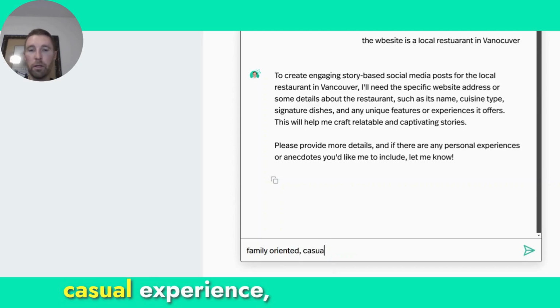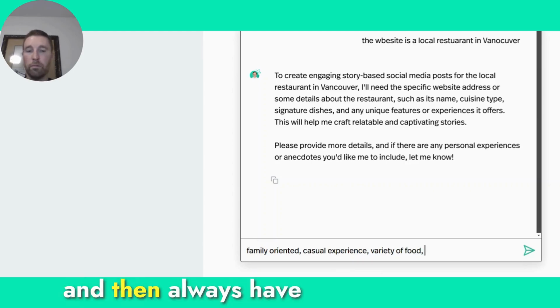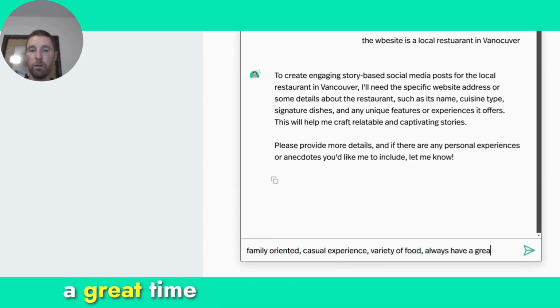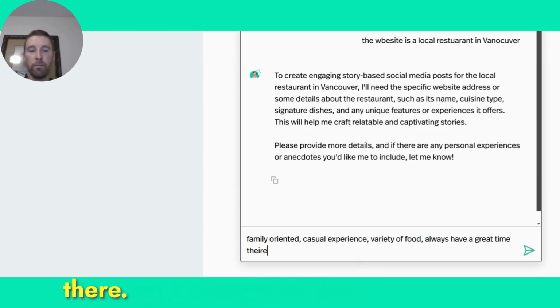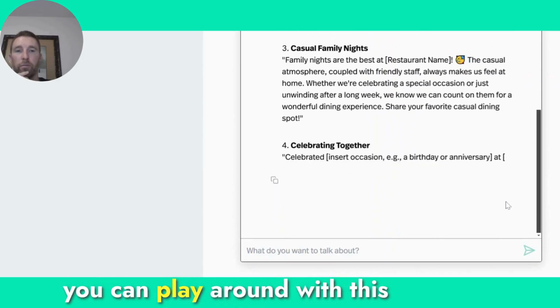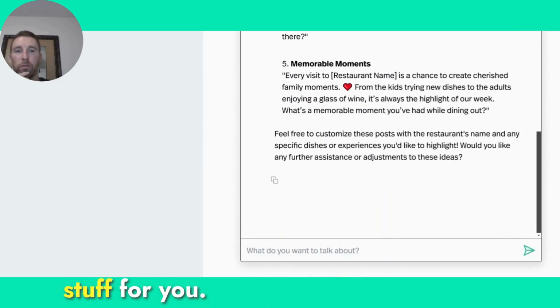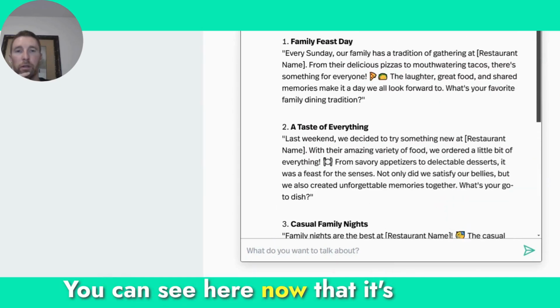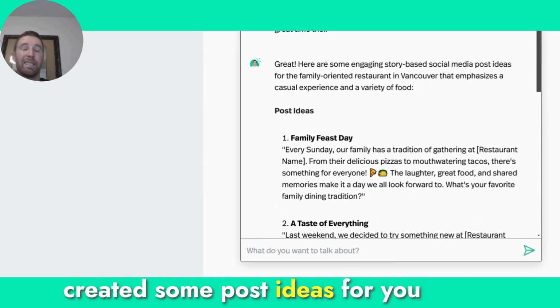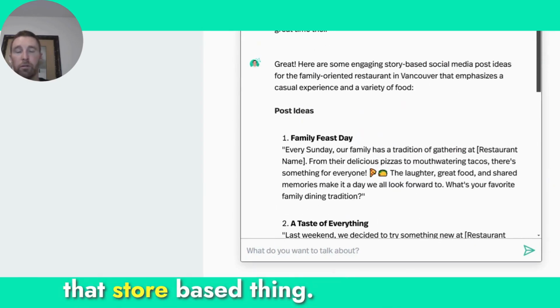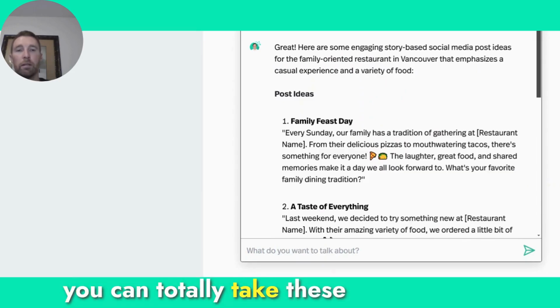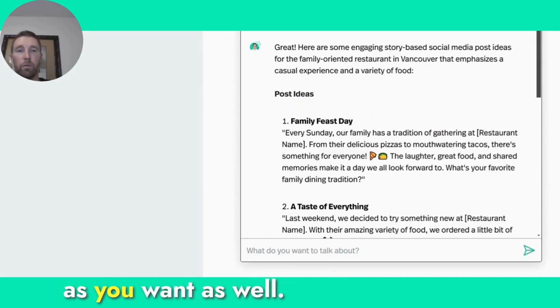Family-oriented, casual experience of food. And then always a great time there. Let's see. I misspelled that. You can play around with this and it will spit out stuff for you. You can see here now that it's created some post ideas for you as opposed to giving you that story-based thing. You can totally take these and further develop them as you want as well.